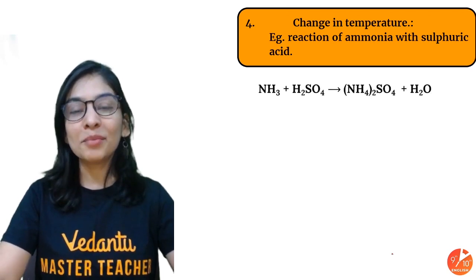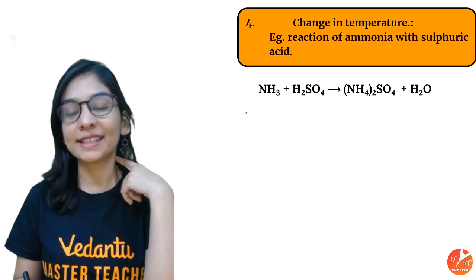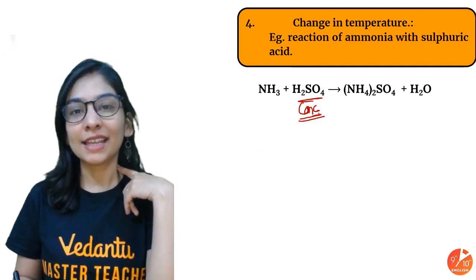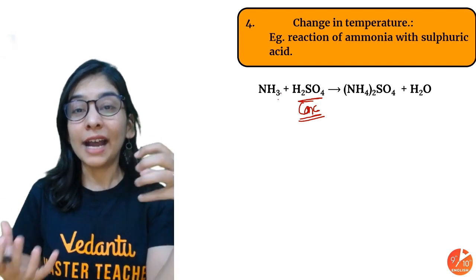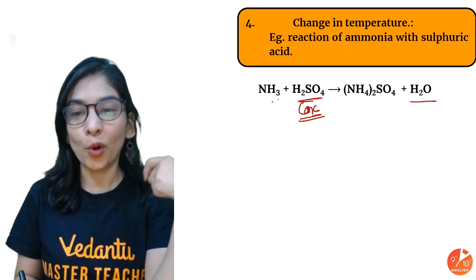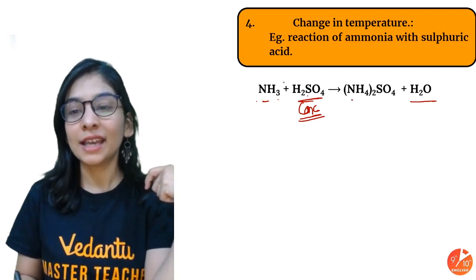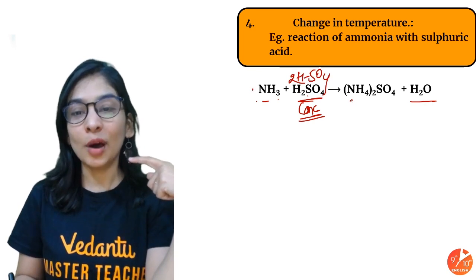So there's one example in front of you, how ammonia is reacting with sulfuric acid. Again, what did you see here? I'm taking concentrated sulfuric acid, and what is that doing? The product is a kind of salt, a kind of compound, along with H2O, water. So ammonia with sulfuric acid, I got ammonium sulfate. So ammonia will give you ammonium sulfate.